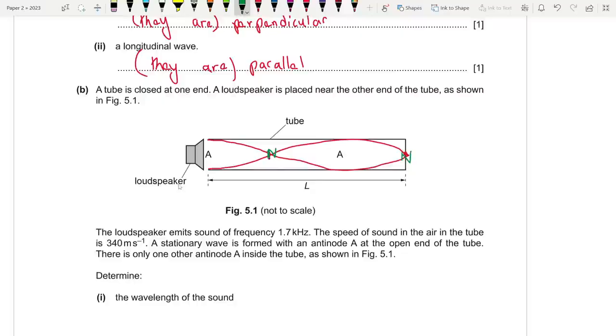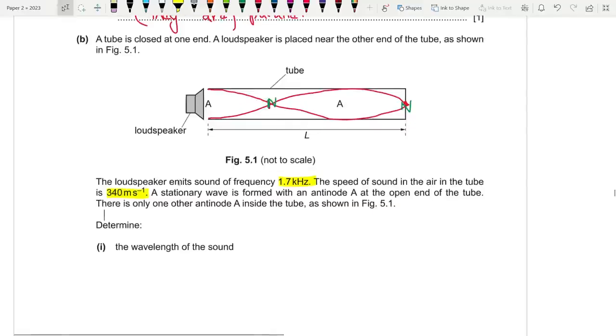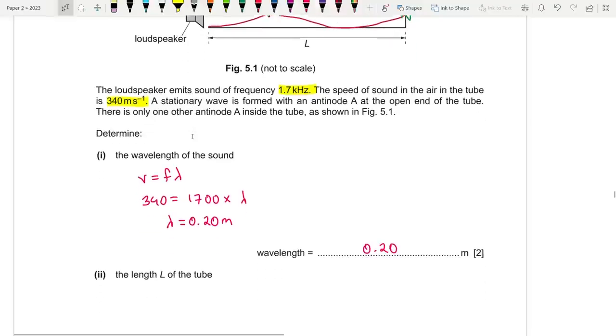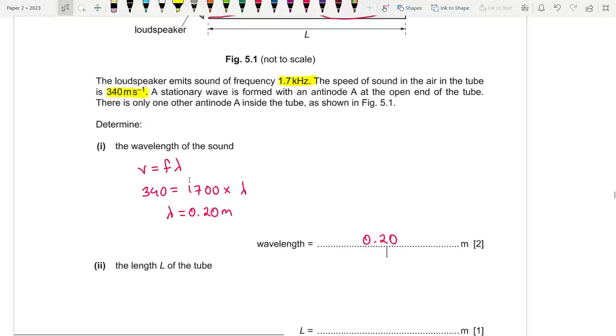Okay. So the loudspeaker emits the sound of this 1.7 kilohertz. The speed is this. Determine the wavelength of the sound. So here's the thing. We know that for any wave, v is equal to f lambda. So 340 is equal to frequency 1700 times lambda. So 340 by 1700 is 0.20. Since my minimum significant figure is 2 SF, you can't write 0.2 meters. You'll lose marks then. You have to write 0.20 meters, okay? That's what you need to keep in mind. No one significant figure answers are allowed.